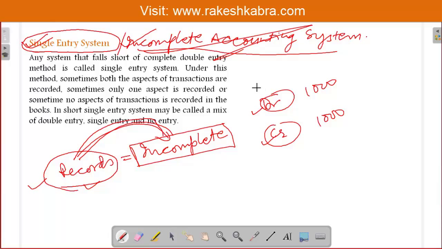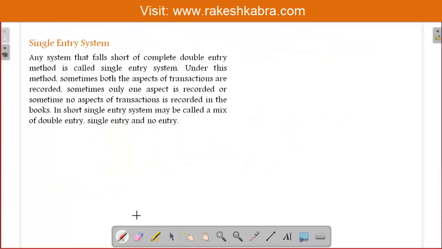So we were discussing that if we maintain our records under the single entry system, then our records will become incomplete. Why? Because in the single entry system we do not record both aspects of all the transactions. How come we are not recording both aspects? Because in the single entry system we maintain only limited records. We do not maintain all the records.